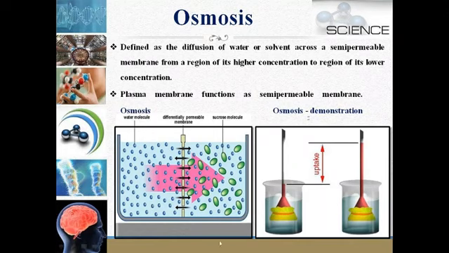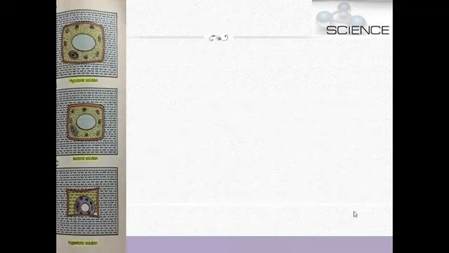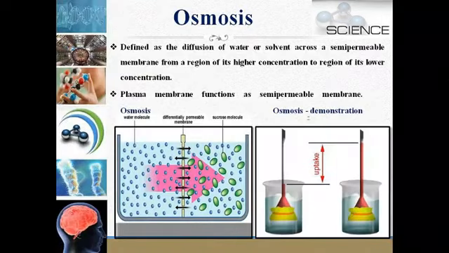Okay, this is the demonstration of osmosis. This is a funnel, and we can perform this experiment in the lab. Here a membrane is tied up, and two different types of solutions are there. This is normal water and this is sugar solution. After some time you will see that the water level of this funnel rises.